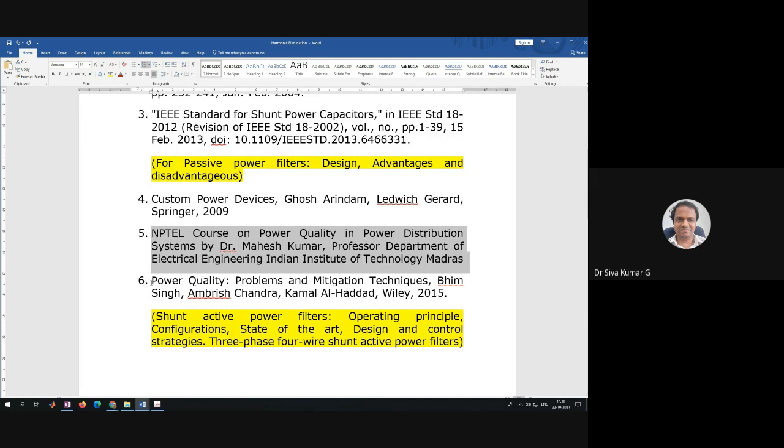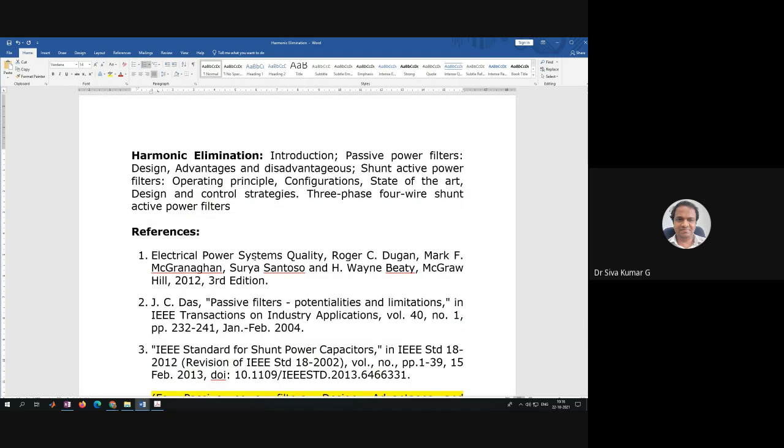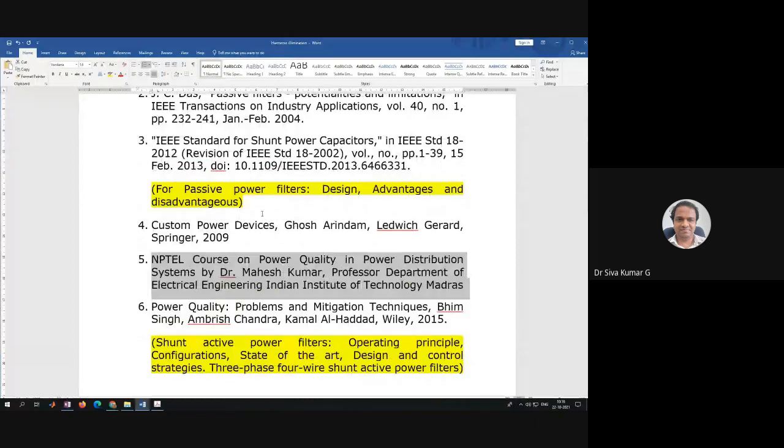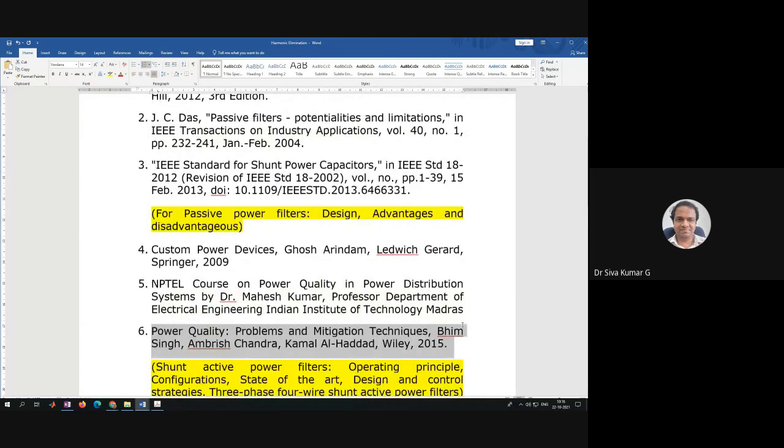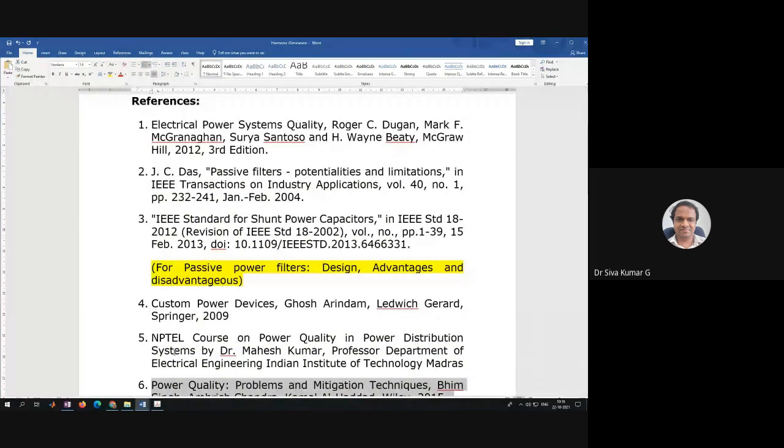And the different topologies which are there in the syllabus have been mentioned about state of the art and design and control strategies. In that case, we're going to refer to power quality problems and mitigation techniques. Most of the content I will try to provide you.